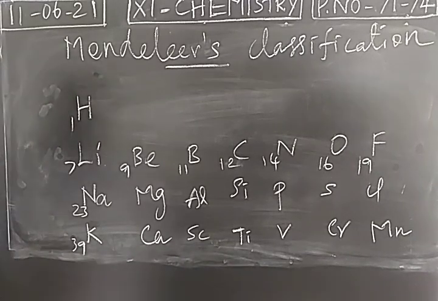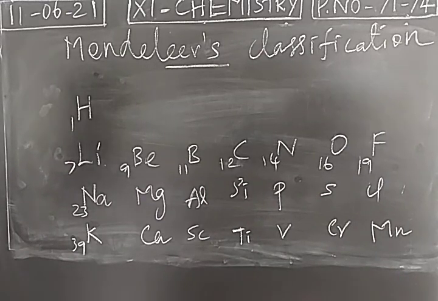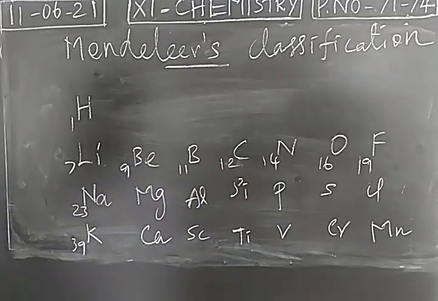So Mendeleev considered two aspects. What is the atomic mass of element? And what about properties of the elements? He arranged the elements in the increasing order of atomic mass and elements with the similar properties arranged in the groups. Okay. And the advantage of Mendeleev periodic table is he left some blank spaces.